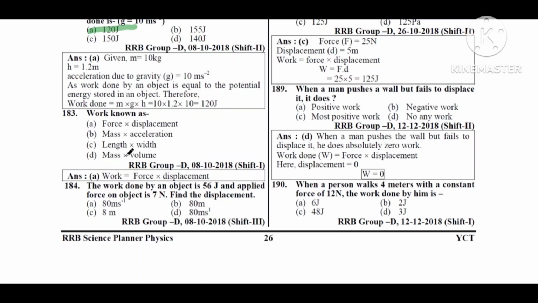Work is known as: option A, force into displacement; option B, mass into acceleration; option C, length into width; option D, mass into volume. So work is equal to force into displacement, option A correct.